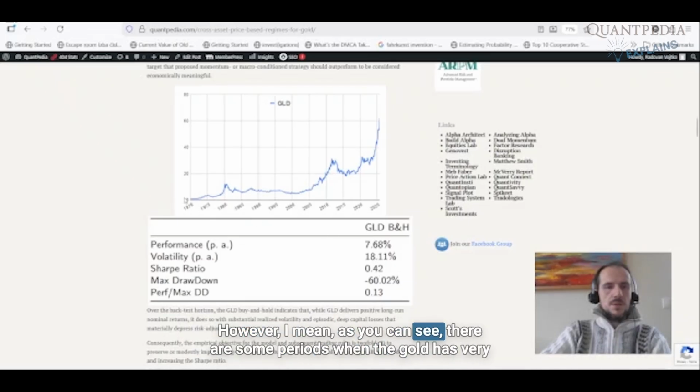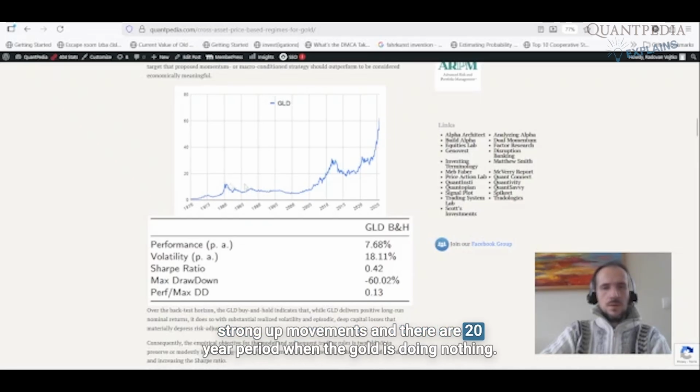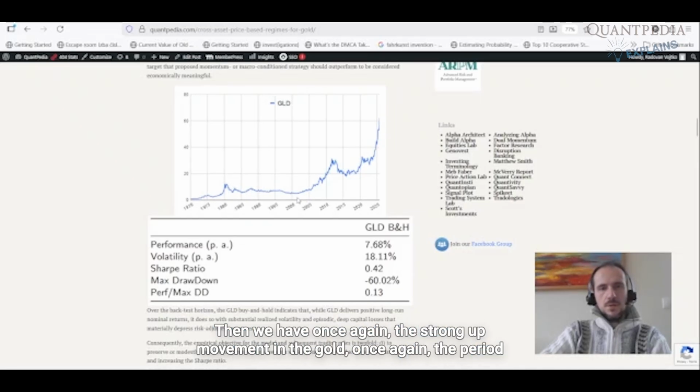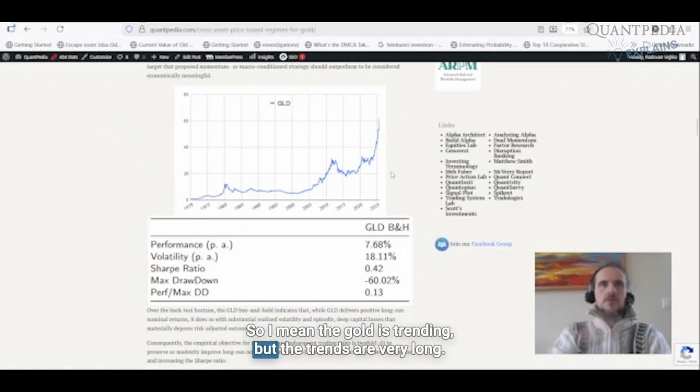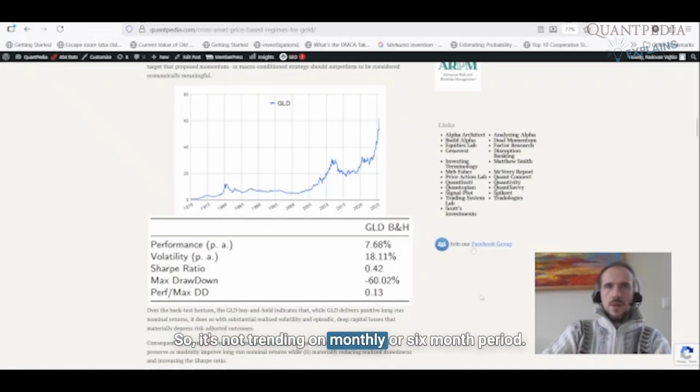However, as you can see, there are some periods when the gold has very strong up movements, and there are 20-year periods when the gold is doing nothing. Then we have once again a strong up movement in the gold, once again a period of 10 years, or 15 years, when the gold is doing nothing, and once again a strong uptrend. So the gold is trending, but the trends are very long. It's not trending on monthly or 6-month periods, it's trending on yearly periods.